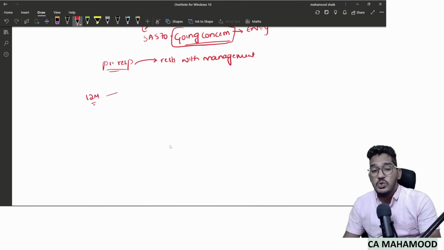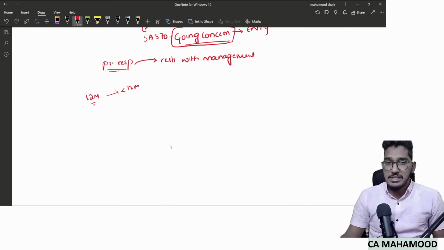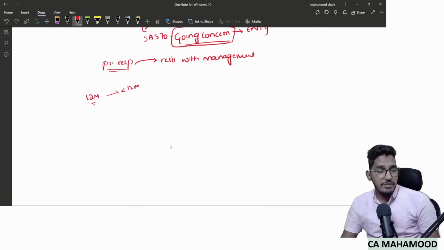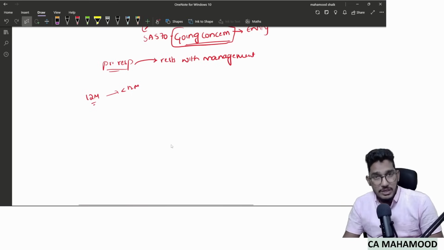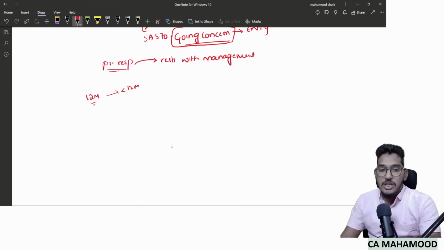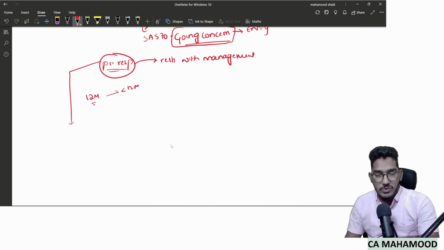If the management is doing an assessment for less than 12 months, you should not accept. As an auditor, you should insist. In order to decide whether going concern is valid or not, you must compulsorily have the assessment done for 12 months; insist and ask the management to do the assessment for the coming 12 months. If you want the management to make an assessment for more than 1 year, you can ask for it. But in any case, don't compromise if the management is doing an assessment for less than 12 months. So management will do this analysis and decide whether the going concern assumption is valid or not.